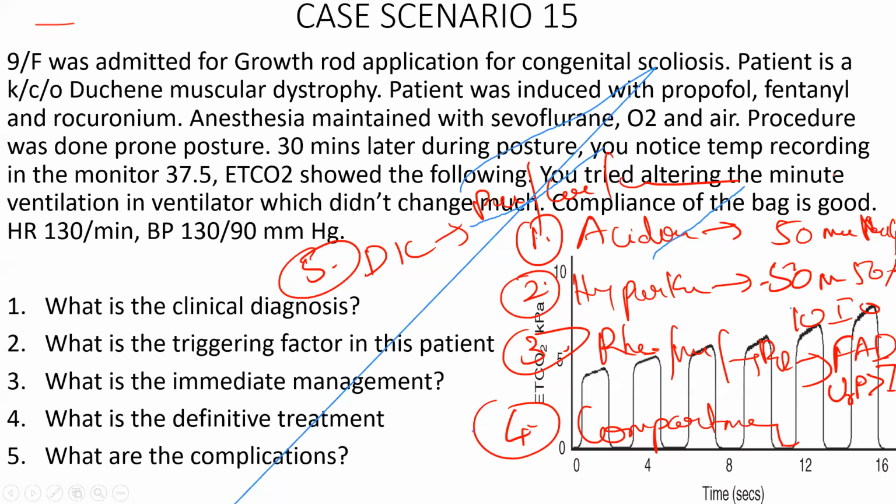So these are the major complications which can develop in malignant hyperthermia: acidosis, hyperkalemia, rhabdomyolysis-induced renal failure, compartment syndrome, and DIC. Any questions here?